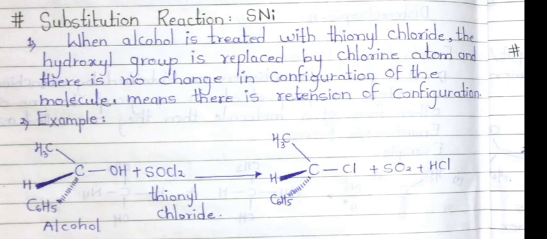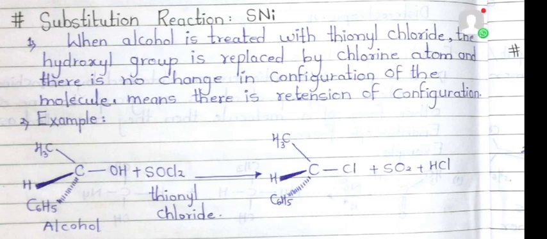So when the alcohol is treated with thionyl chloride, the hydroxyl group is replaced by the chlorine atom, and there is no change in the configuration of the molecule, meaning there is retention of configuration. As an example, there is the reaction of alcohols where OH is a poor leaving group. Firstly, OH is reacted with SOCl2 and converted into a good leaving group, that is OSOCl, then removed by attacking the Cl on the carbon, and they form the product.